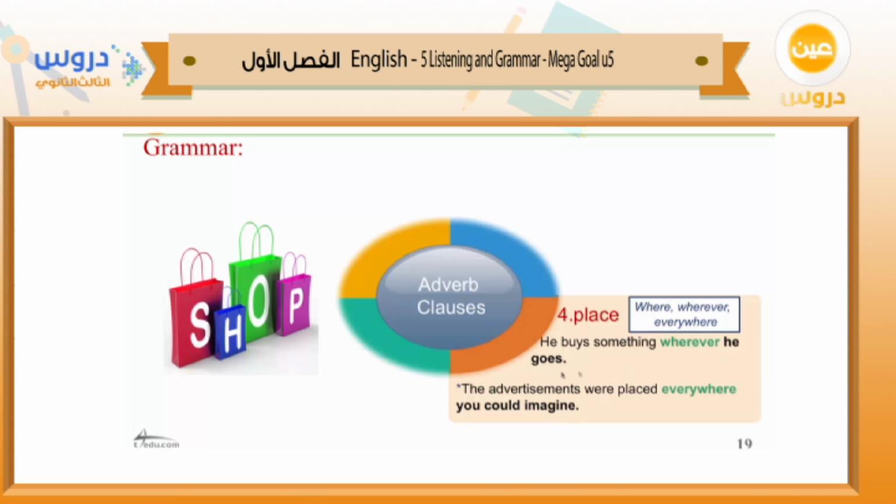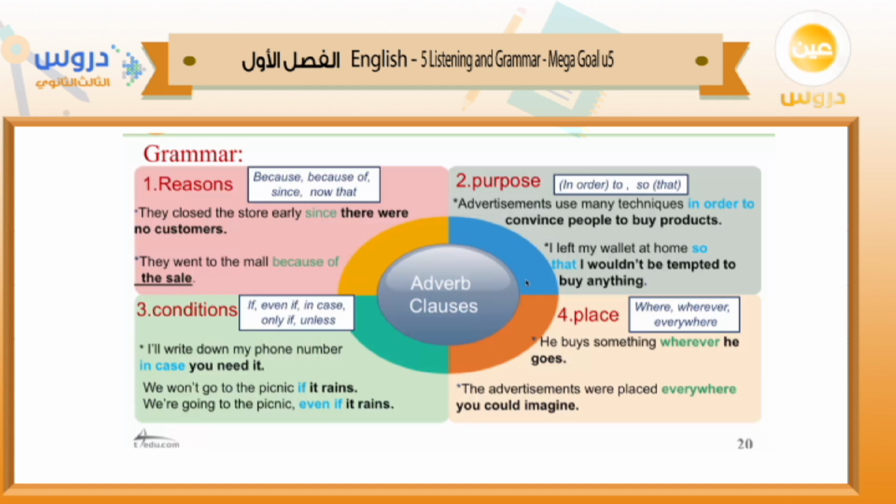Okay, wherever he goes is the adverb clause started with the adverb wherever to give the information about the place. The second sentence here, everywhere you could imagine, is an adverbial clause started with the adverb everywhere. Okay, so this is about the place. So here we end up with the 4 categories for using the adverbial clause to give information about reasons, purpose, conditions, and place. And here we have different adverbs for each category.